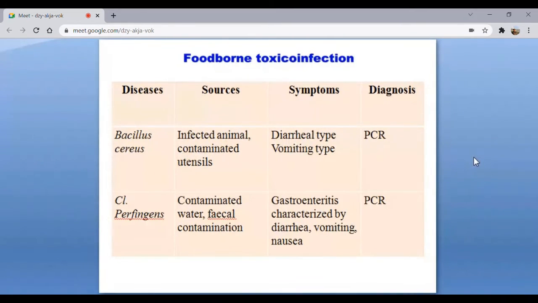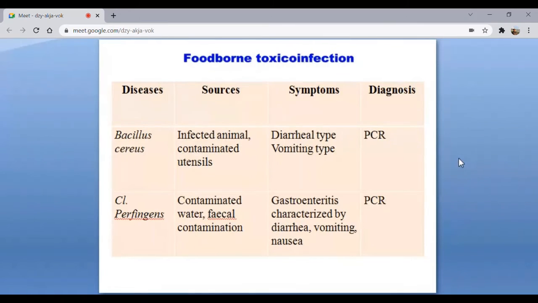This vomiting type is mainly related to intoxication. The diarrheal type is related to the infection type. Bacillus cereus in the diarrheal type also will give you something like rice water diarrhea. So that is the reason why you have to see what the source of the food is. If they say rice or something like starchy material, then it will be because of Bacillus cereus.